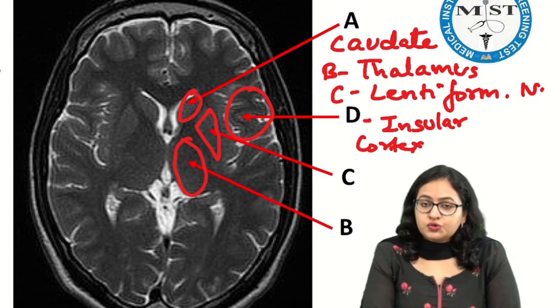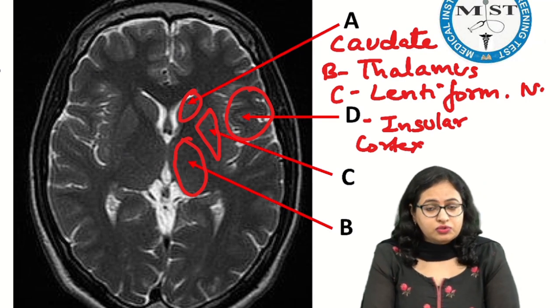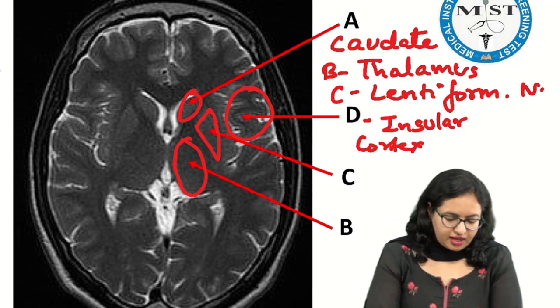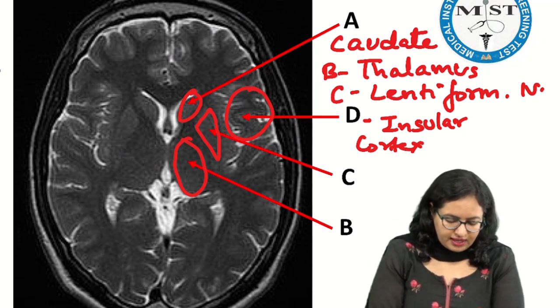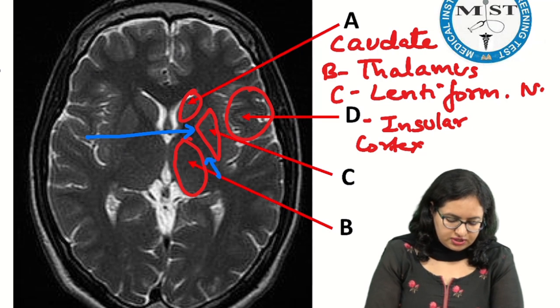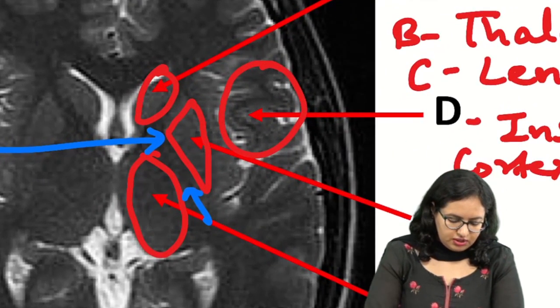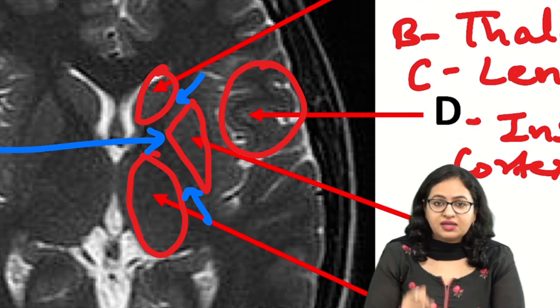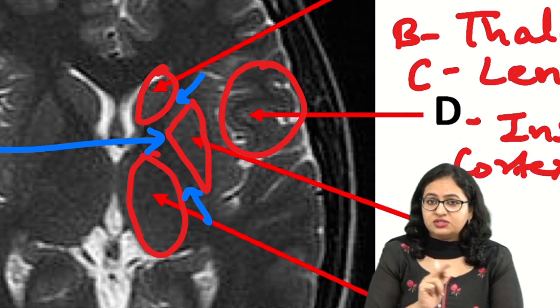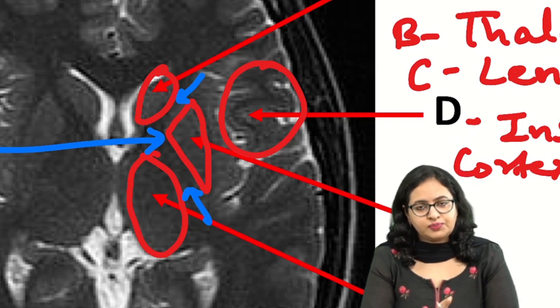Many students have said internal capsule. If I say the internal capsule is also given in the option, then the arrow would have been at this point. If I say the arrow is at this point, or at this point, I will just zoom it out. All these areas are the areas of V-shaped internal capsule. So if the arrow is between these nuclei, then you will go for internal capsule.